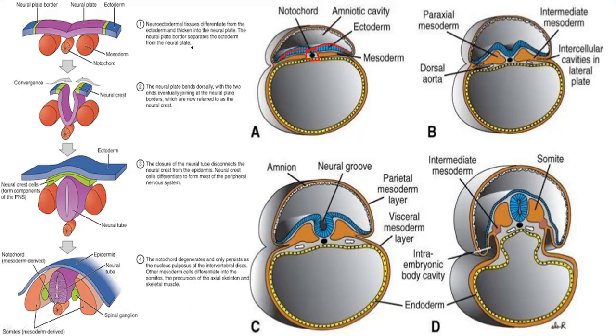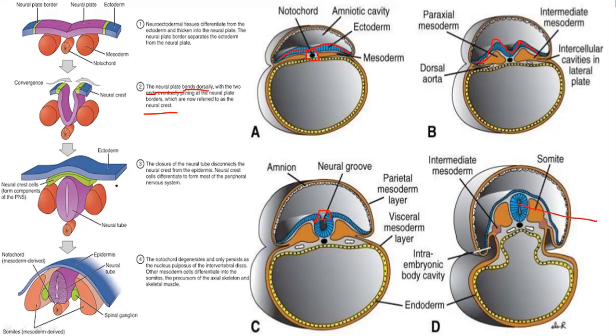Now convergence. Now it will become deep from inside, like we have seen with the primitive streak, and it bends dorsally into two ends, eventually joining the neural plate borders, and that is referred to as neural crest now, because it is joined here. So those two folds, if we see here in structure B, these are the mesoderm, notochord, and then we can see these are going to be protruding up and invading more and more, and at last they are joined together, forming the neural groove. Later on this will form the neural tube.